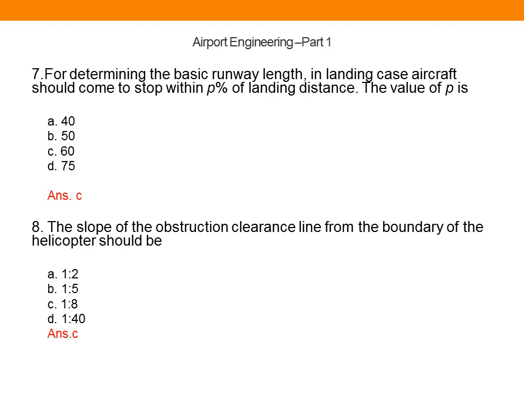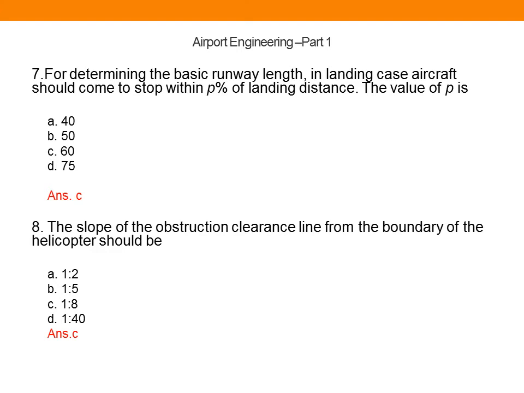Coming to the seventh question, for determining the basic runway length in landing case, aircraft should be come to stop within P percentage of landing distance. Value of P is, actually we are providing a particular length of the runway in such a way that the aircraft should stop within a P percentage of distance provided in the runway, and the value of that P is 60 percentage.